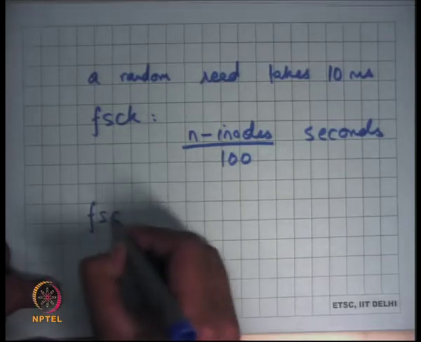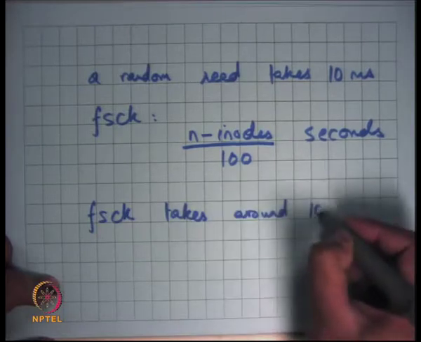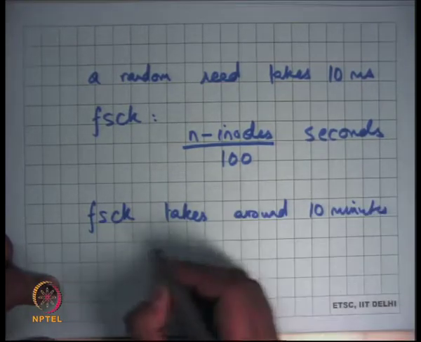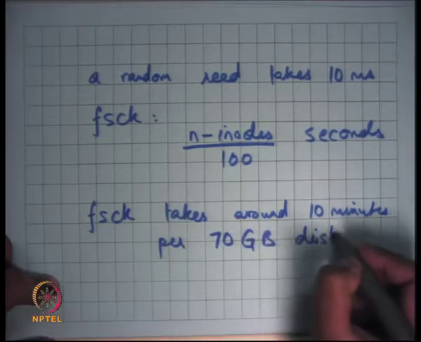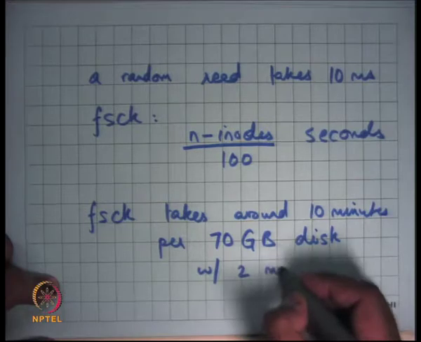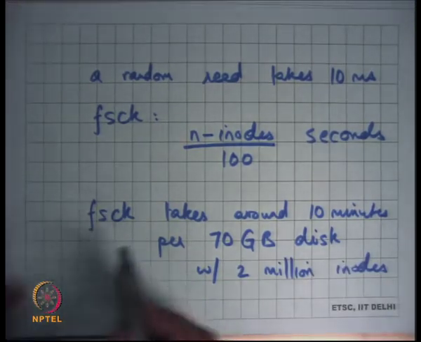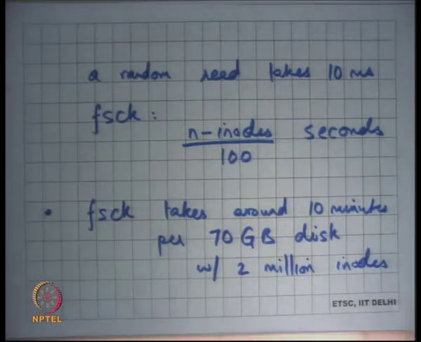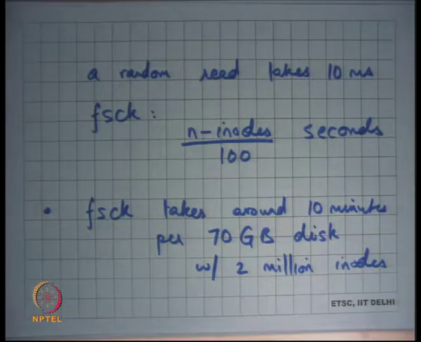As a data point, FS check takes around 10 minutes per 70 GB disk with 2 million inodes. Right. So clearly, instead of doing a random read per inode, if you're doing a full file system scan, the better thing to do would be a sequential read to read all the inodes into memory and then do your traversal, right?